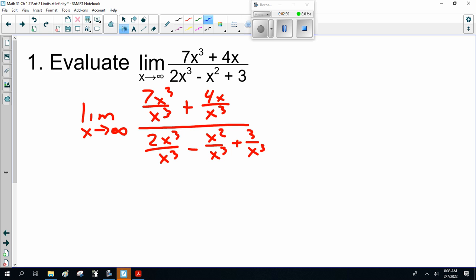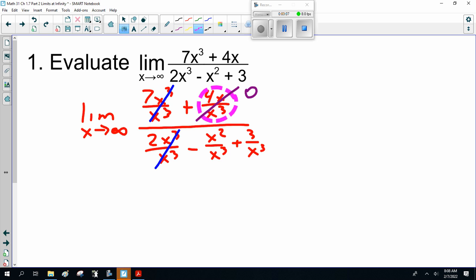Well, let's see what cancels out. x cubed and x cubed, x cubed and x cubed. Now, what else? Well, 4x divided by x cubed, what happens as x goes to infinity? That becomes 4 divided by x squared, which is 4 divided by an infinitely large number. This becomes 0.